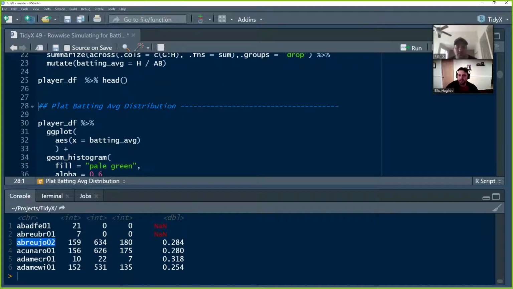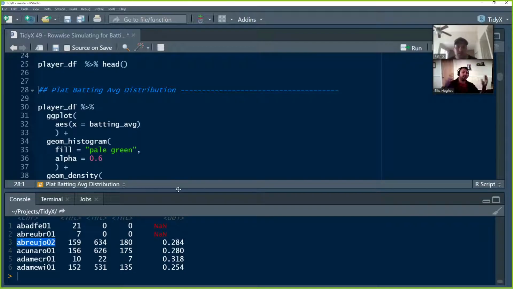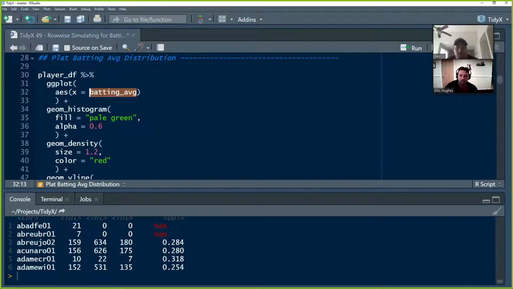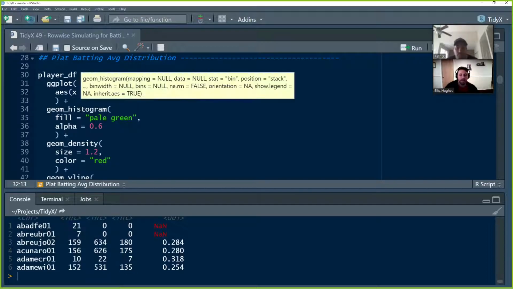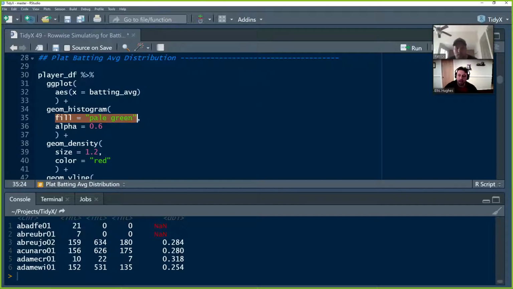Yeah. All right, so now we're going to take a high level look at the distribution of what's going on for the players. So what would the average be, so that I could know whether .284 is good or bad? We're going to take player DF and throw it into our ggplot, and set our X aesthetic to be batting average. We're going to use a geom histogram to show the actual counts, and by default it bins by 30 bins. So it'll slice up the range of values we have into 30 discrete bins and count up how many players were in each bin. We're going to set the color to be pale green and the alpha to be 0.6.